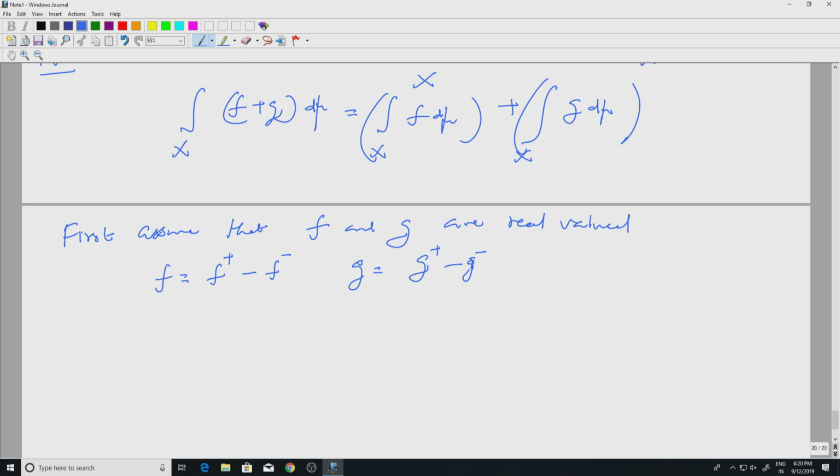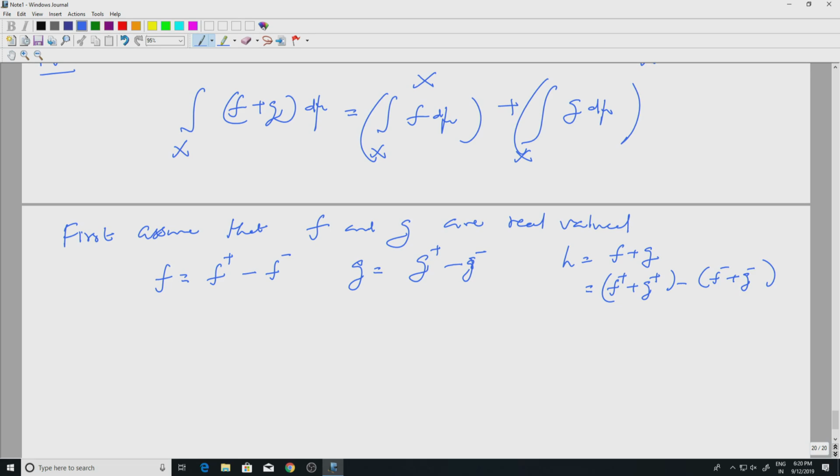And let us take h to be f plus g. Alright, so f plus g I can write as f plus minus f minus plus g plus minus g minus.